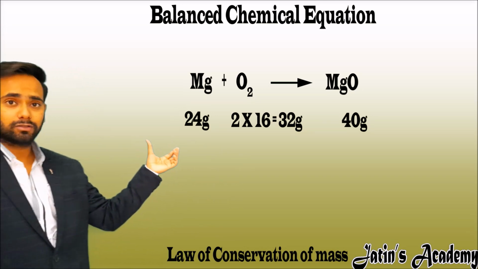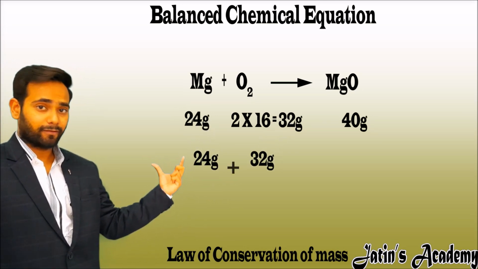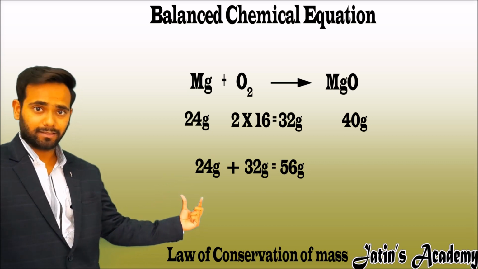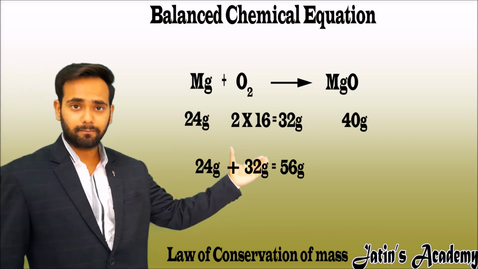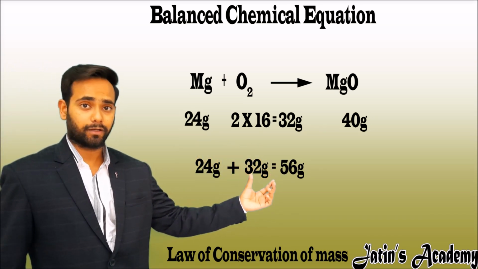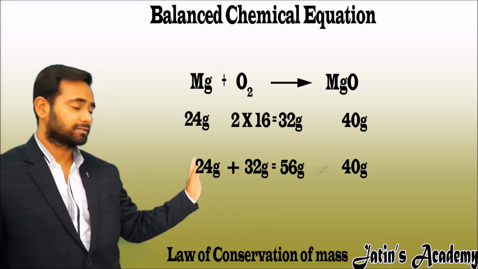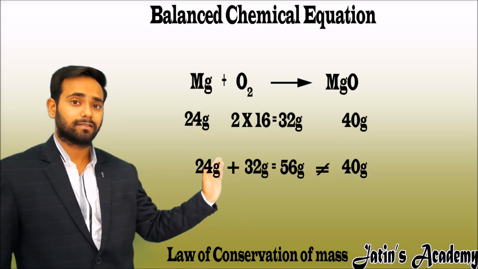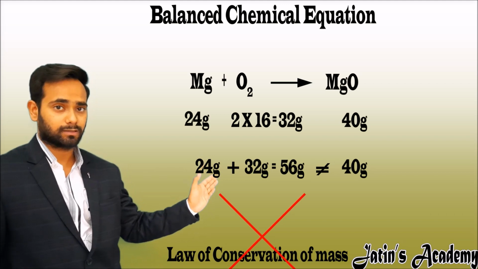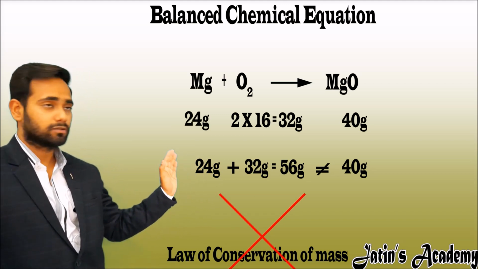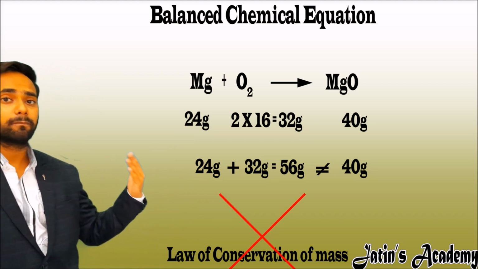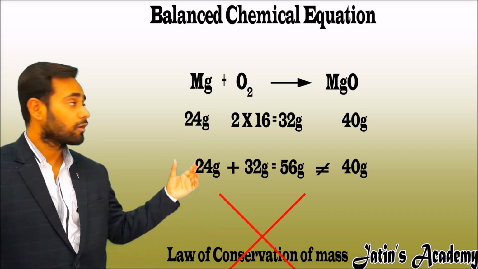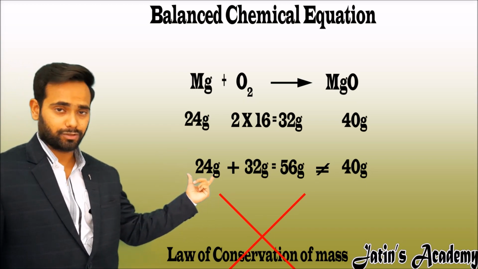Here the mass on the reactant side when we add is 56 gram, and on the other side the mass of the product is 40 gram. Here 56 is not equal to 40, it means it does not follow the law of conservation of mass, so it is not balanced. Now on the basis of the law of conservation, we have to balance this equation.